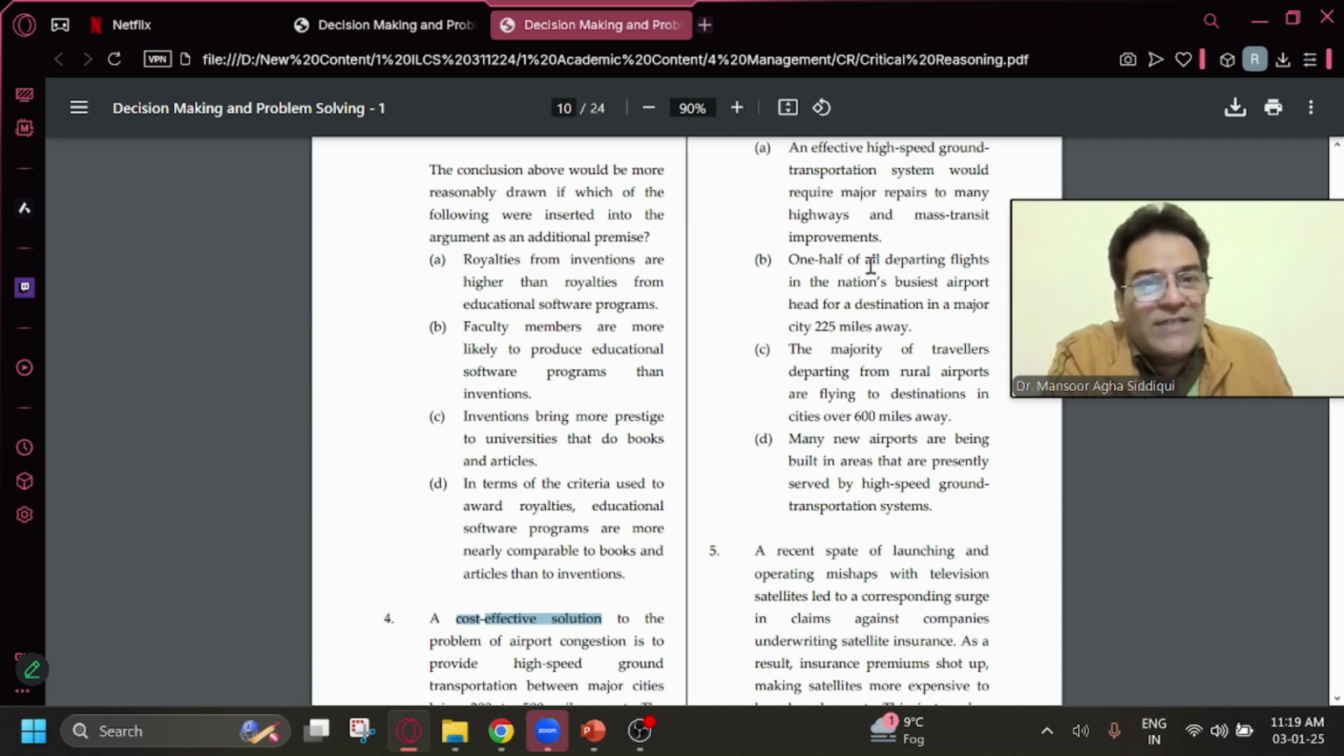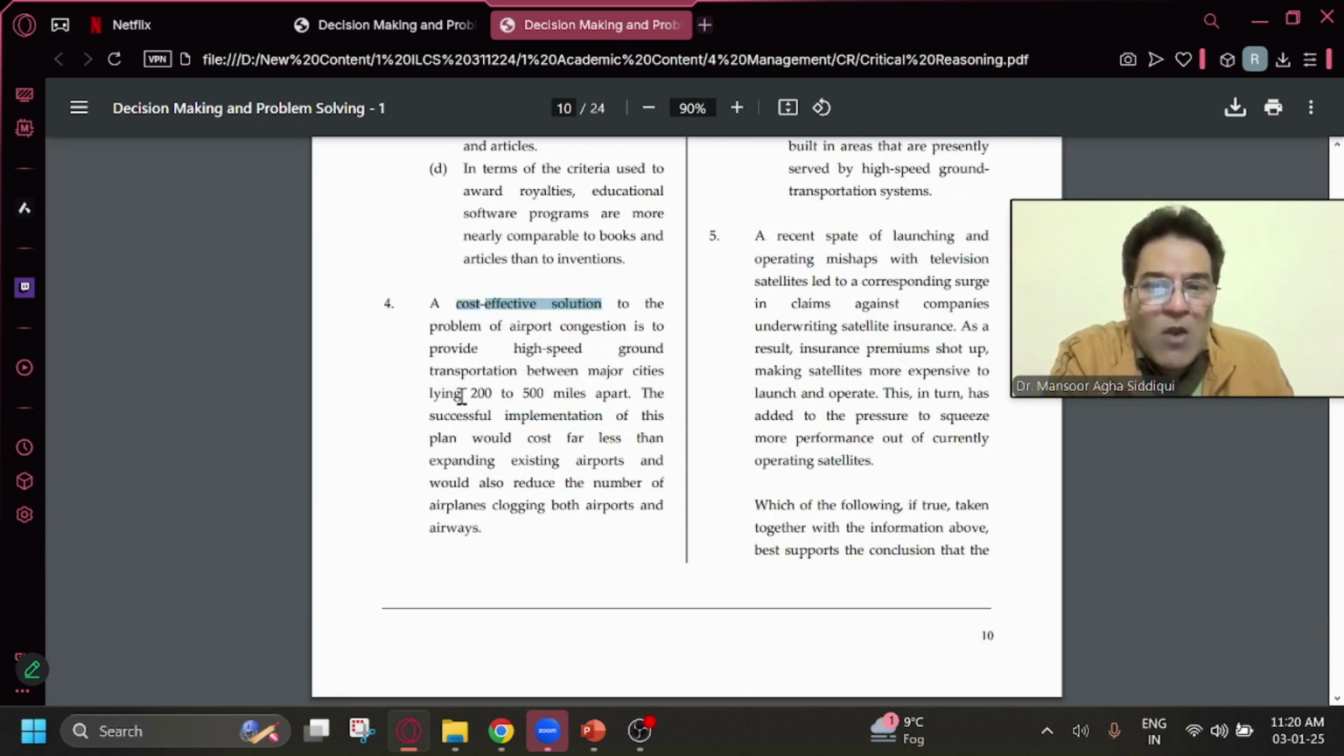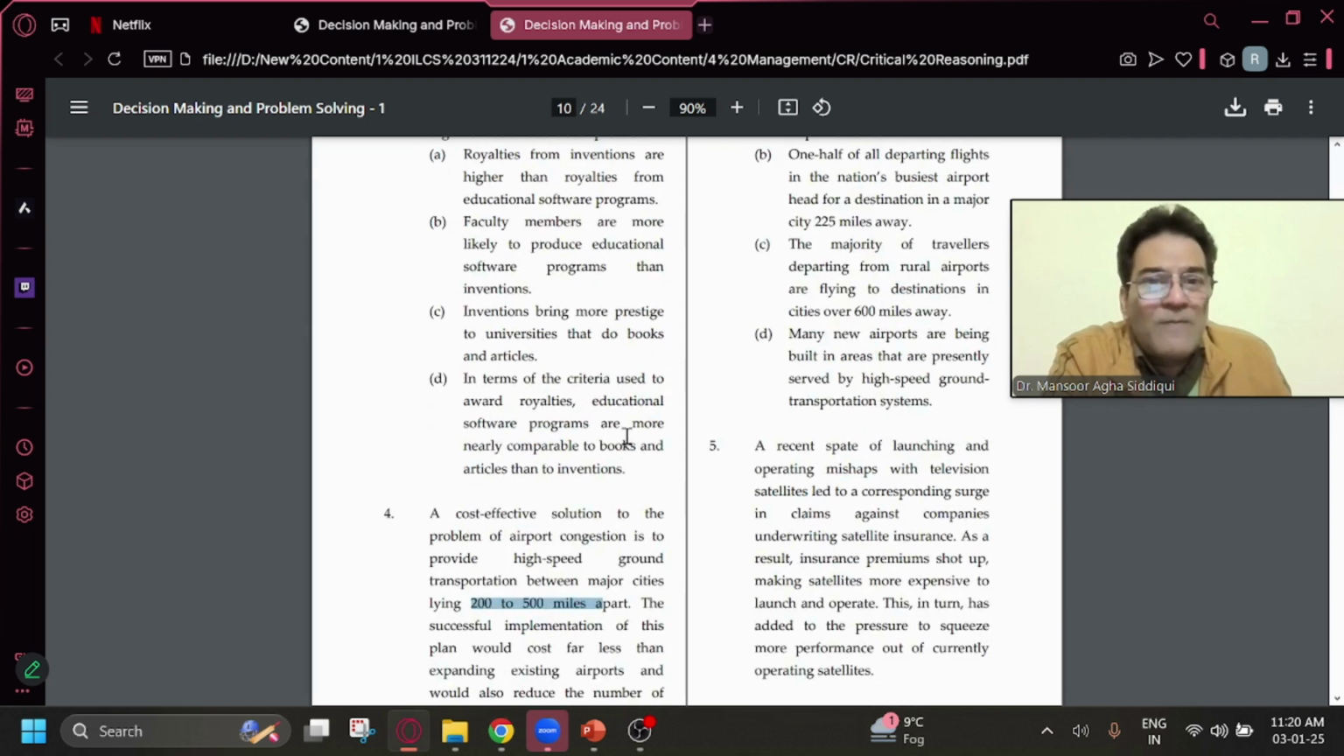If I look at B choice, it says one half of all departing flights in the nation's busiest airport head for a destination in a major city 225 miles away. This B answer choice is saying 50% of the people go to a distance which is in this range. As a result, if you have a good road transportation system, then some of these people will go by road and congestion at the airports will get decreased. So B answer choice is saying this plan will work. It will decrease congestion at airports. B is the right answer.